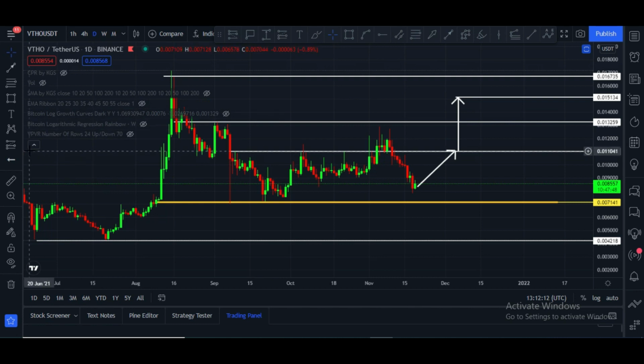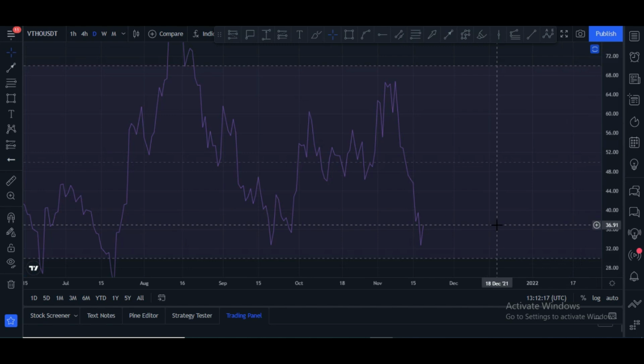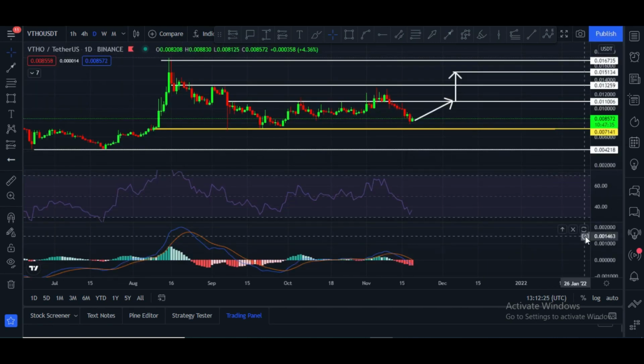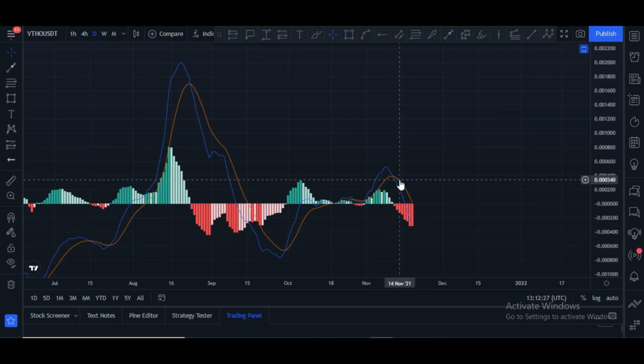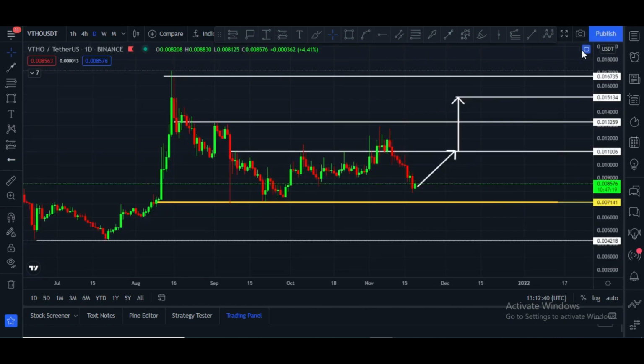And let me please show you my indicators. Daily RSI is very low and it is at 36. Once it crosses 50, in that case this will be a positive sign, otherwise we have to be very careful. MACD crossover towards downside, big red towers, meaning that price maybe can go down because this is the daily chart and these towers are very strong red towers, and we have to wait until it breaks this 1 cent price area. In that case we are in the safe zone, and after that price definitely will boost.